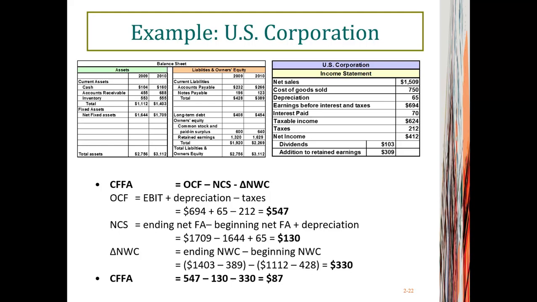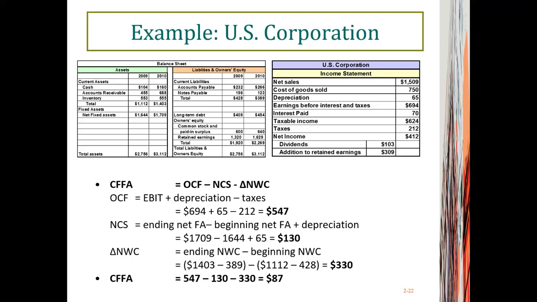Right? And since the government is not in our consideration, therefore taxes need to be excluded. And often a company needs to use cash flow to deal with tax payments. So that $212 million tax payment should be excluded in our calculation. So operating cash flow in this case equals $547 million. Then we look at net capital spending. Right? That is money that a company spent in acquiring new fixed assets.